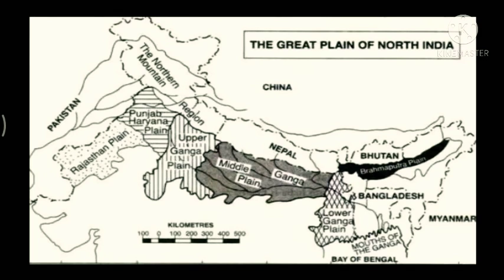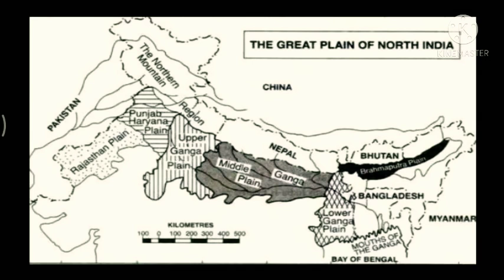Now, the Ganga plain extends between the Ghaggar and the Tista rivers. It's spread over the states of North India: Haryana, Delhi, UP, Bihar, partly Jharkhand and West Bengal. And towards the eastern side, particularly in Assam, lies the Brahmaputra plain. The Ganga plain, as it's the largest one, is divided into three sections: the upper Ganga plain, the middle Ganga plain and the lower Ganga plain. So these are the different sections of the northern plain.